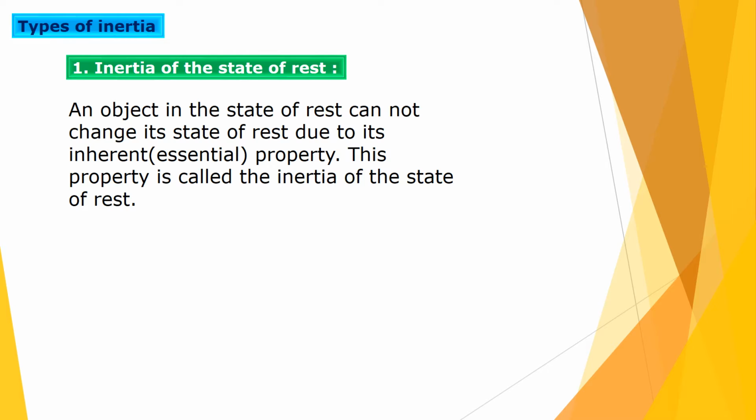It means the object will remain in the state of rest if we are not applying any external unbalanced force. So in activity number 1, that is the coin and card example, we are not applying any force to that coin, so till that time the object stays in the state of rest only, and that property is called inertia of the state of rest.